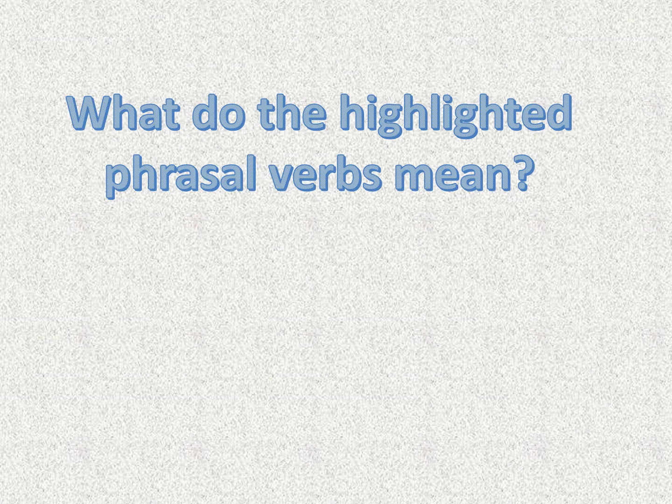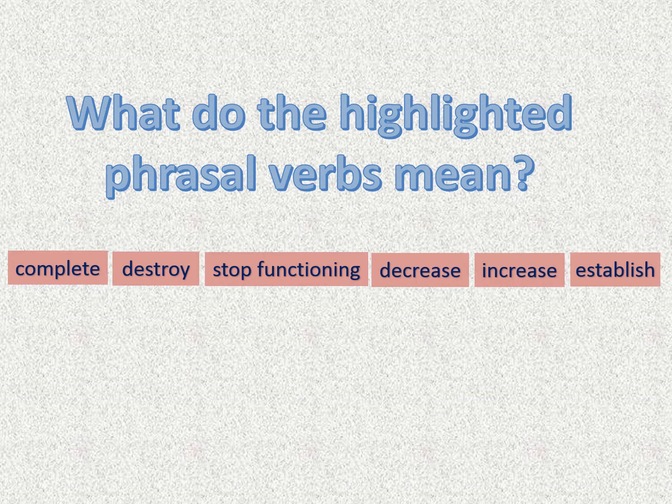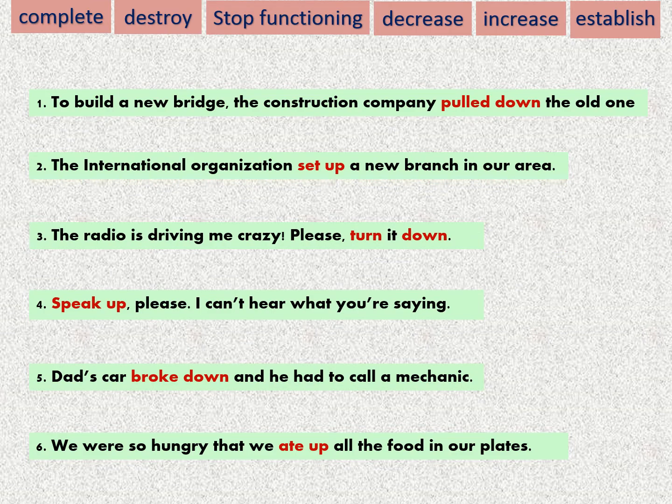So let's do this activity for more clarification. What do the highlighted phrasal verbs mean in these sentences? Do they mean complete, destroy, stop functioning, decrease, increase, or establish? So here are the sentences, and the meaning of the phrasal verbs is at the top: complete, destroy, stop functioning, decrease, increase, and establish. So for example, to build a new bridge, the construction company pulled down the old house.